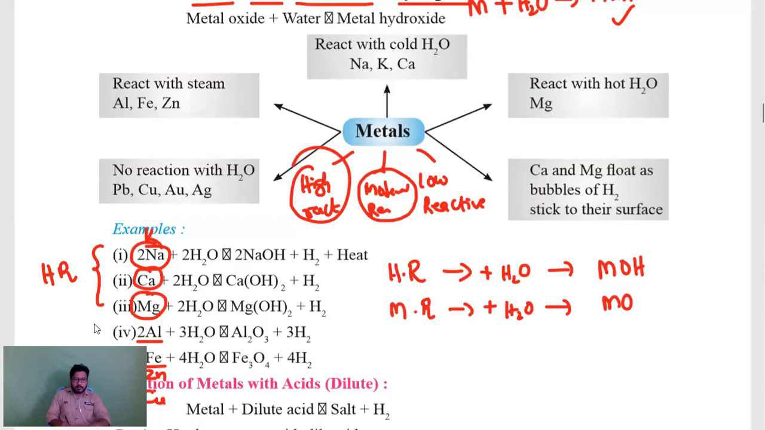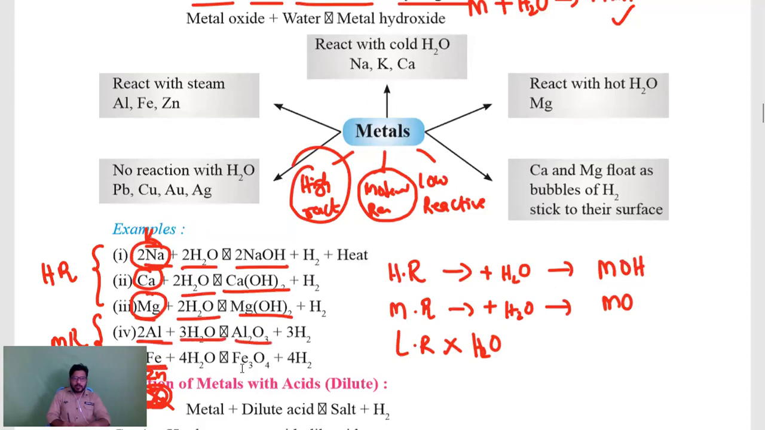And the least reactive will not react with water, like gold, silver, platinum, and copper; of course copper also is low reactive and will not react with water. That's it, you have to remember. High reactive will form metal hydroxide, moderate reactive will form metal oxides. Here you can see sodium plus water gives sodium hydroxide, calcium plus water gives calcium hydroxide, magnesium plus water gives magnesium hydroxide, but aluminum plus water gives aluminum oxide, iron plus water gives iron oxide.